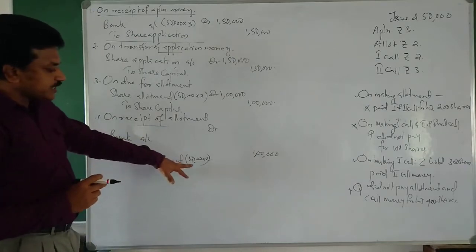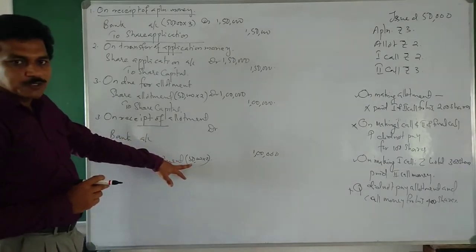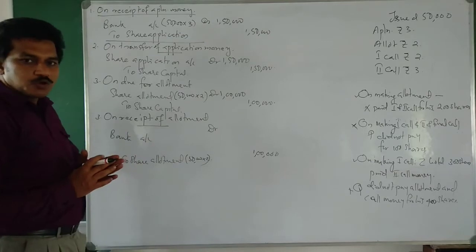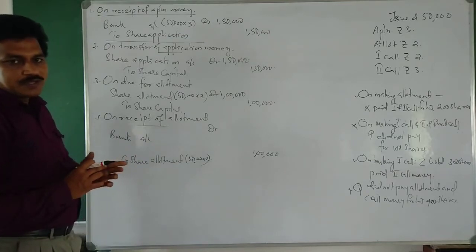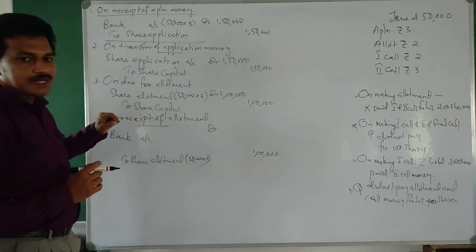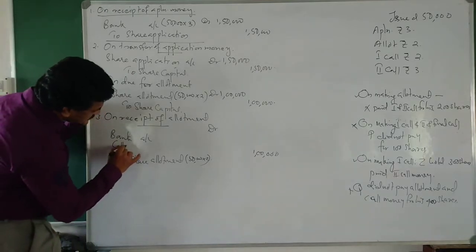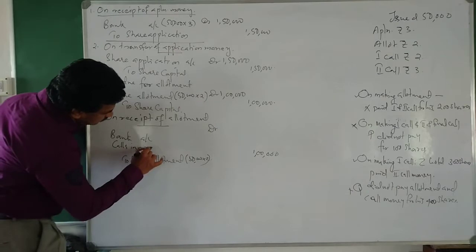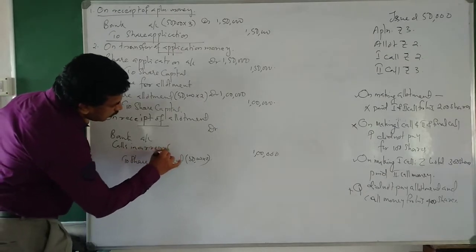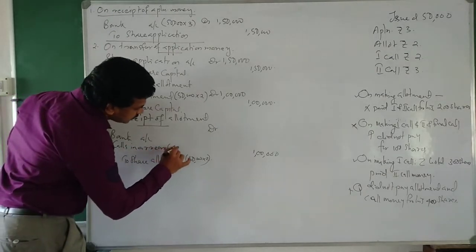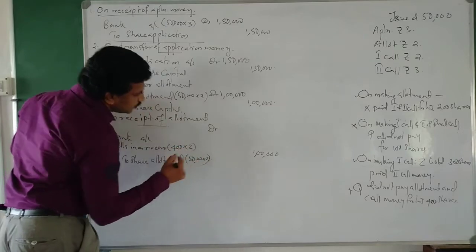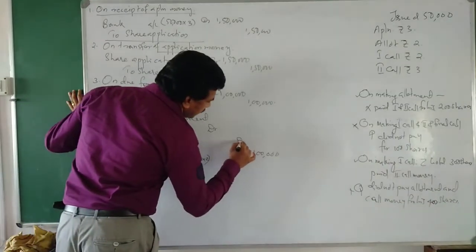So we have to get 50,000 shares at the rate of rupees 2, 1 lakh rupees as allotment. Then calls in arrear: how much? 400 shares into 2, that is 800.